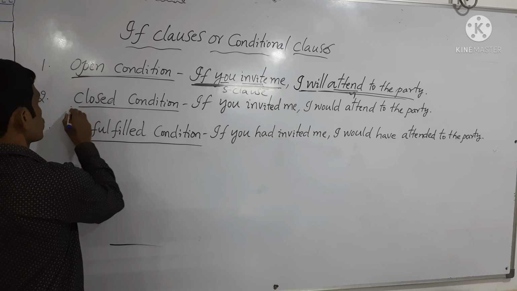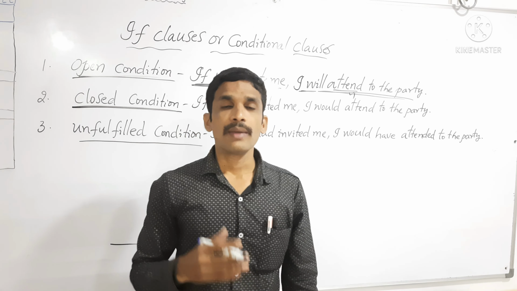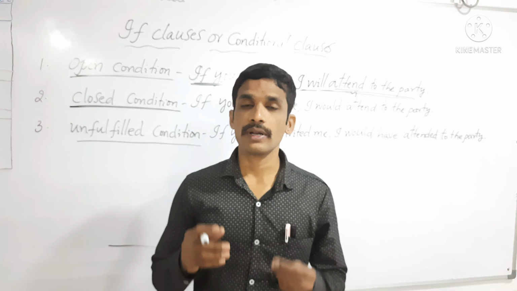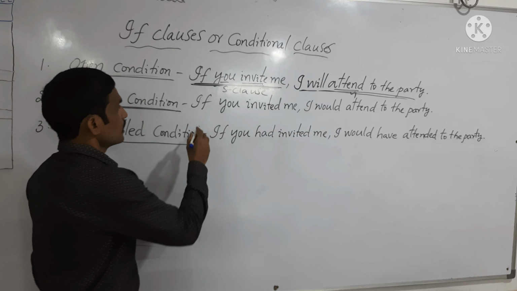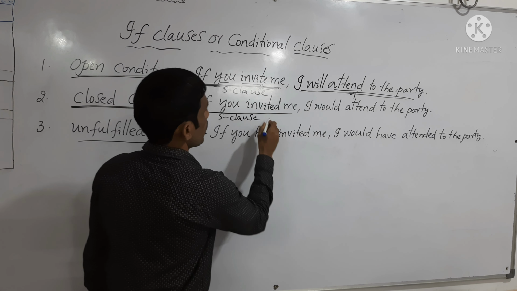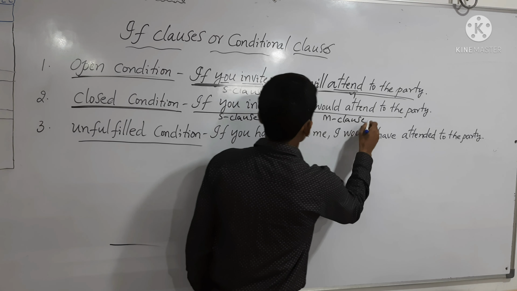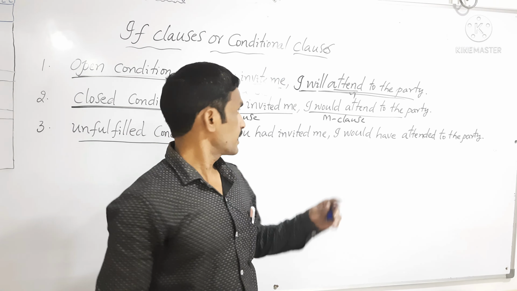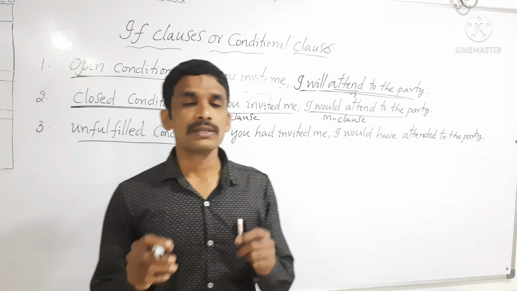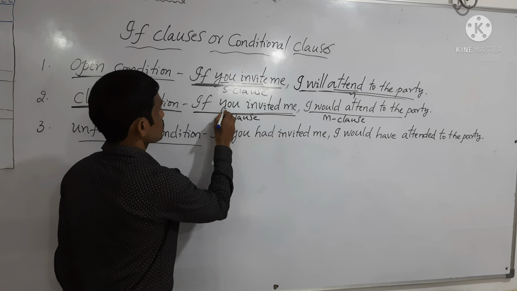And the second one is closed condition, or improbable, imaginary or impossible condition. This is type 2. "If you invited me" is a subordinate clause and "I would attend the party" is the main clause. Here, "if you invited me" is in simple past tense, subject plus V2.